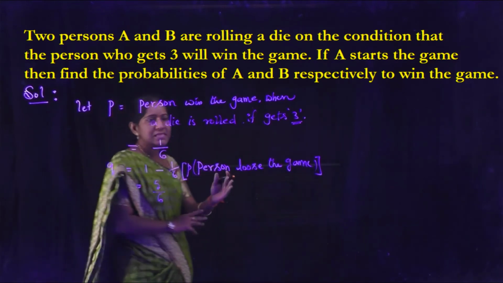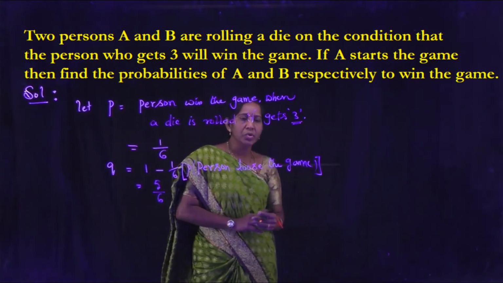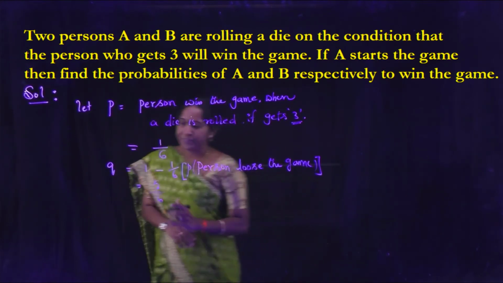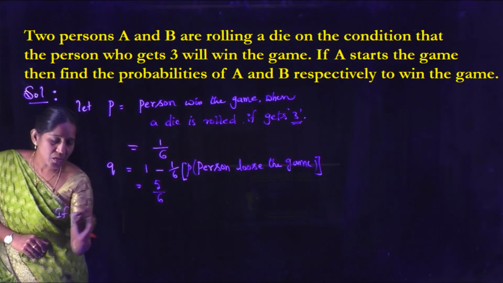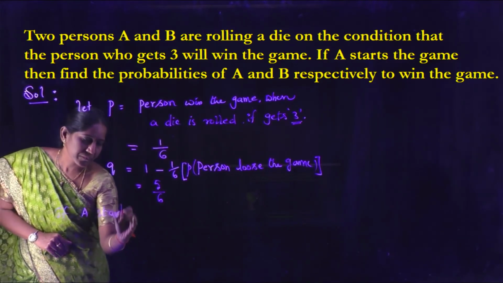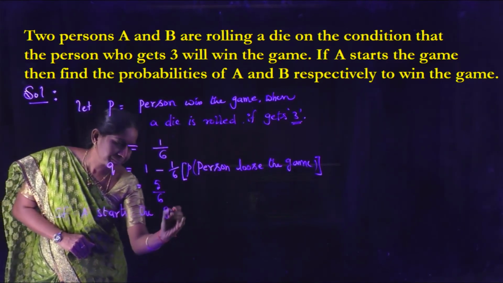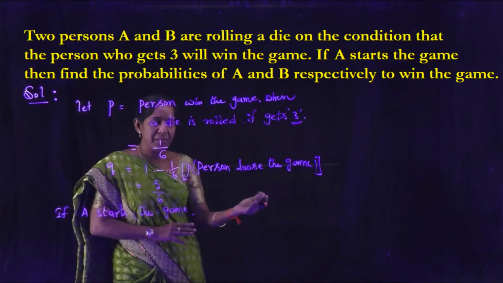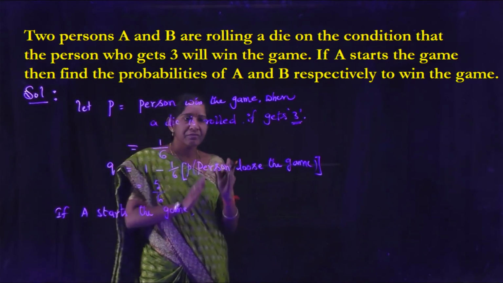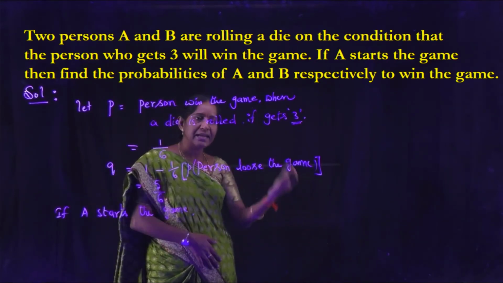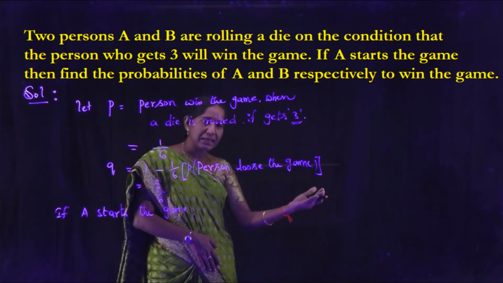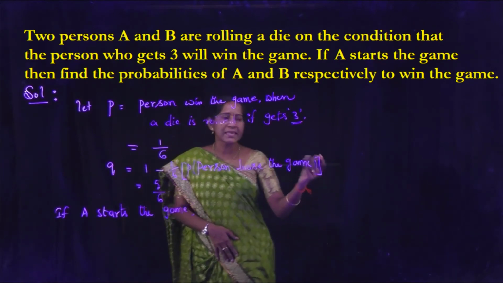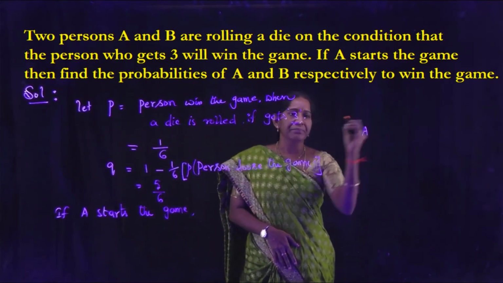Now, two persons A and B roll a die. If A starts the game, A and B, the two persons, will play the game.